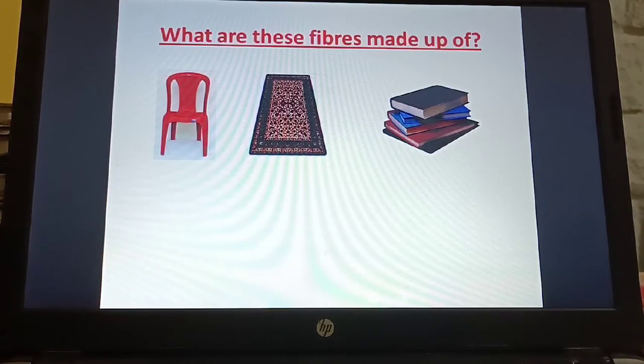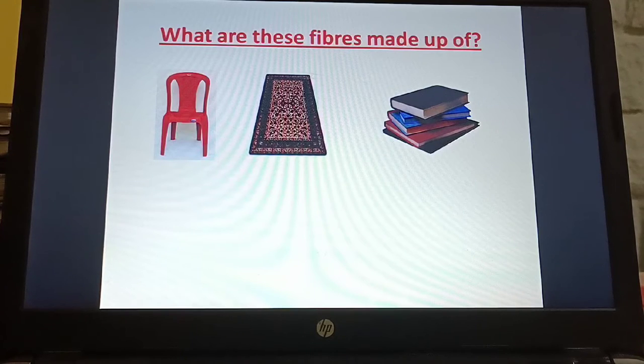Maybe the carpet or the plastic chair, they are made from different things, isn't it? For example, a carpet may be made up of natural fibers. Natural fibers like cotton, wool, silk are obtained from plants or animals, whereas synthetic fibers are man-made fibers, made by human beings. Remember, synthetic fibers are man-made fibers made by human beings.